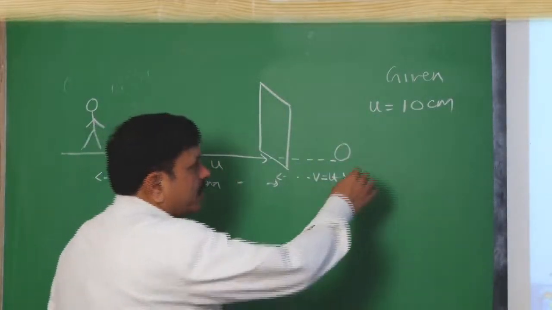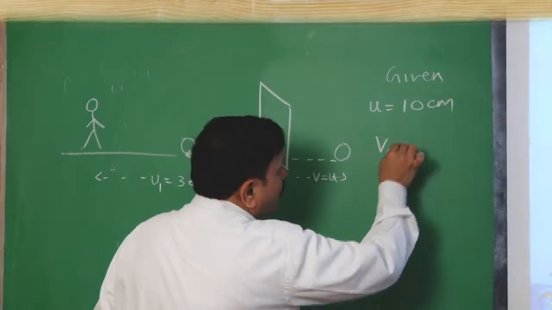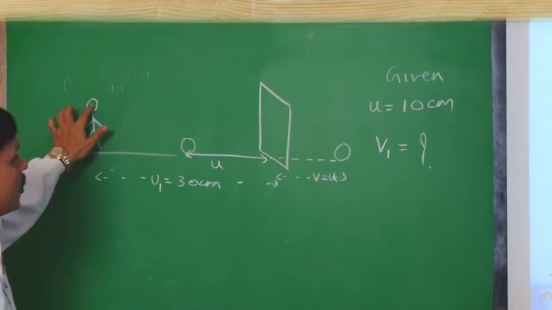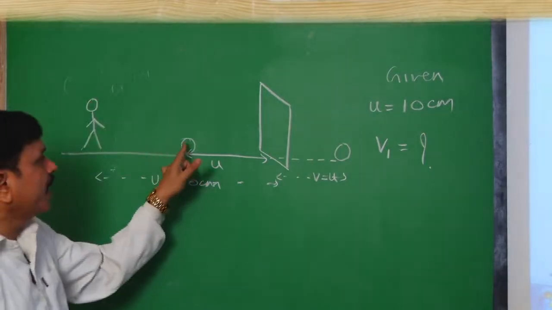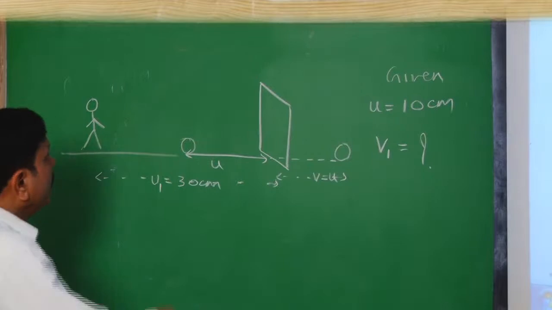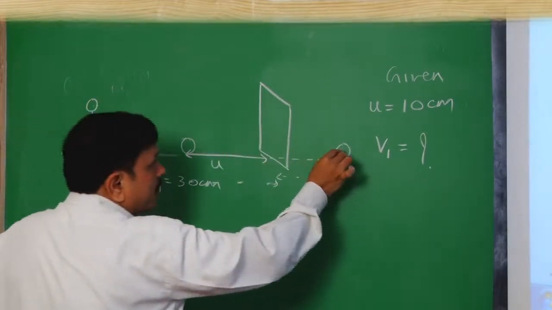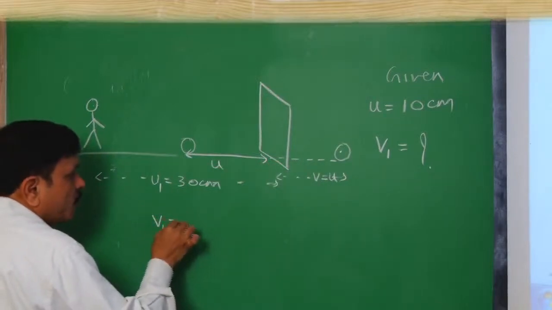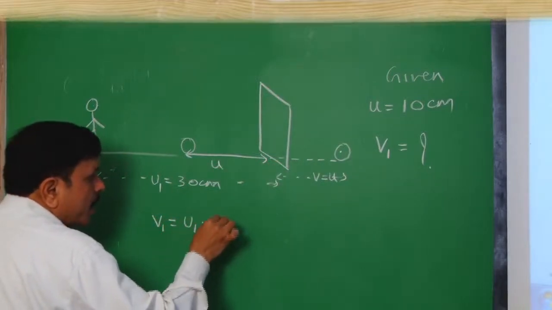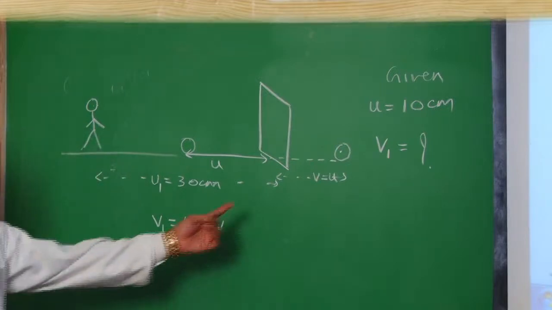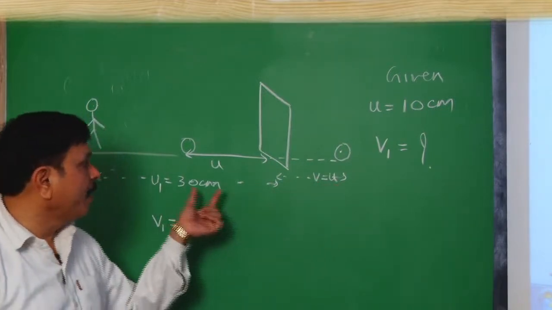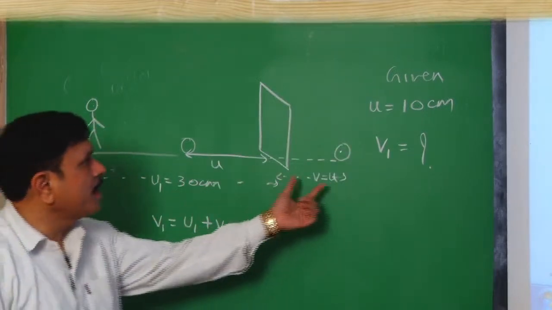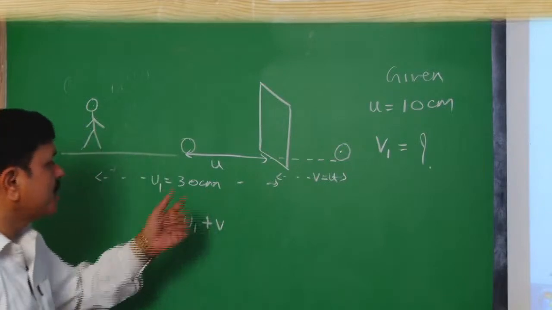So, what is asked? We will write that as v1 equal to how much? The person wants to view the image of this object, so he has to focus over this distance. That distance is v1, which should be equal to u1 plus v. You know that v will be equal to u, which is 10, and u1 is 30.